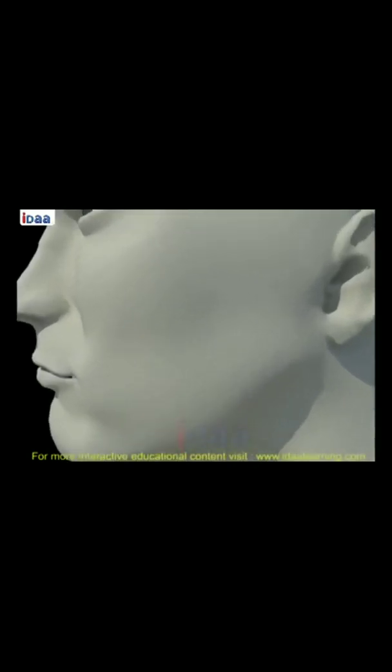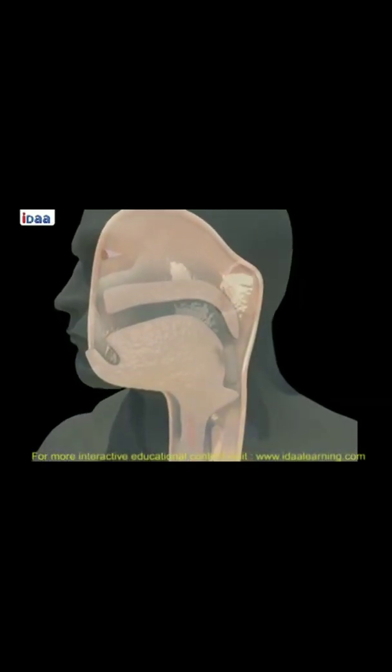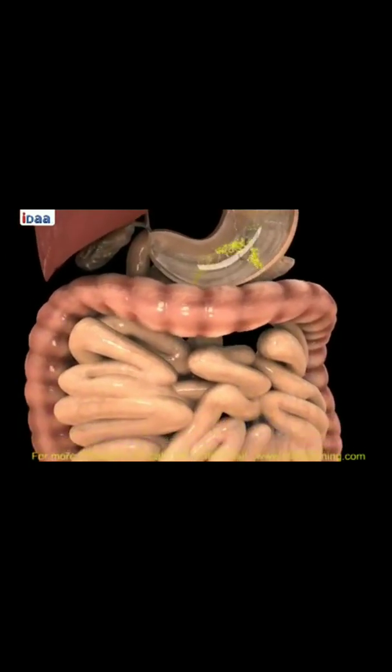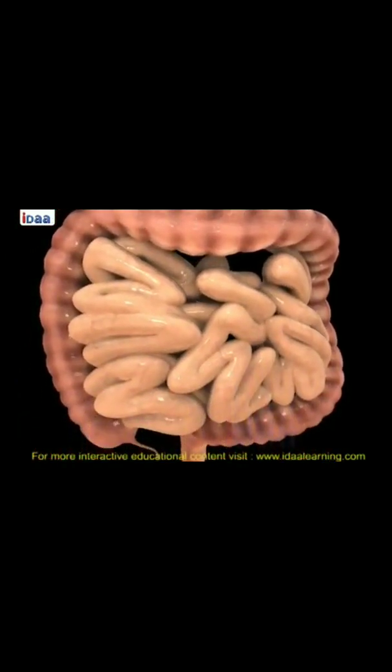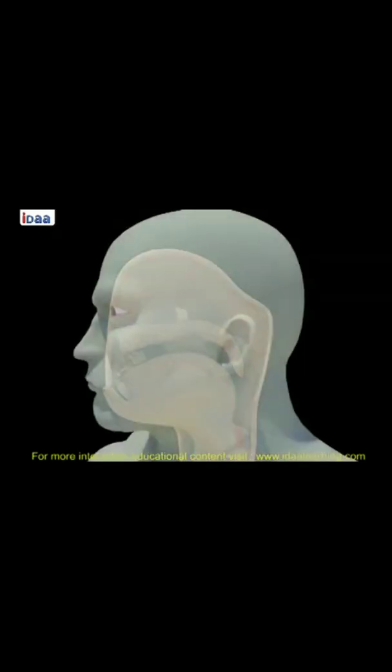Digestion in human beings. Humans take food through the mouth and digest it in specific organs for digestion. The undigested food is defecated. The food we take passes through a specific canal which begins with the buccal cavity and ends at the anus. This canal is called the alimentary canal or the digestive tract, as you can see in the video.